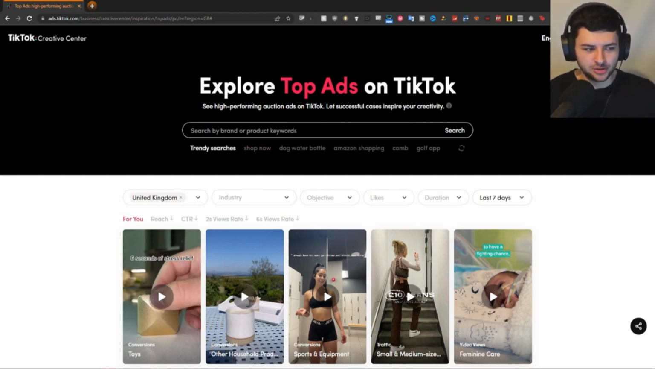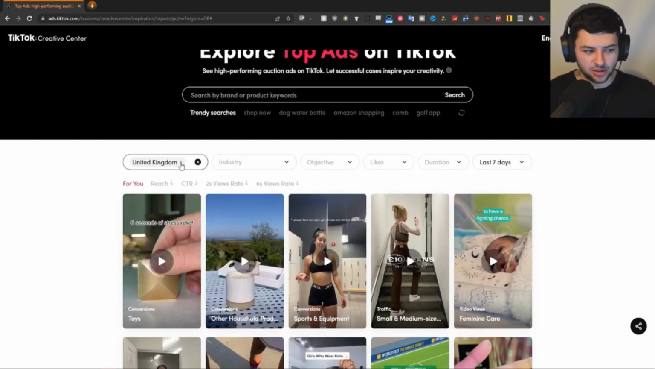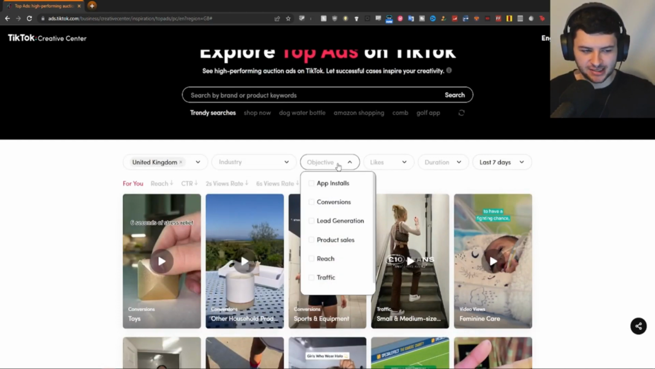On here, we can have a look at trendy searches. We can click shop now. We can also search by a few different keywords, phrases, and niches in the search bar. We can also search directly by the name of a brand, and we can filter by country, industry, and objective. So what's the objective of the ad campaigns that we're having a look at in our research? Do they want app installs, if they're promoting some kind of Google Play app or iOS store app? Do they want conversions, which is also useful? Do they want lead generation, product sales, which is what we want? Or do they want to generate reach or traffic for some other reason?